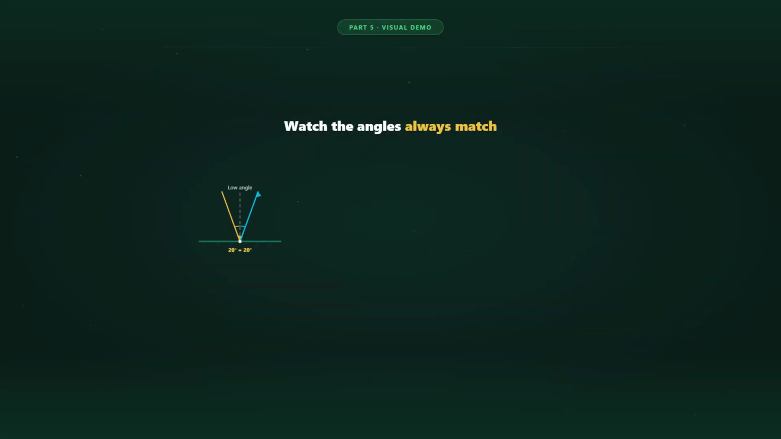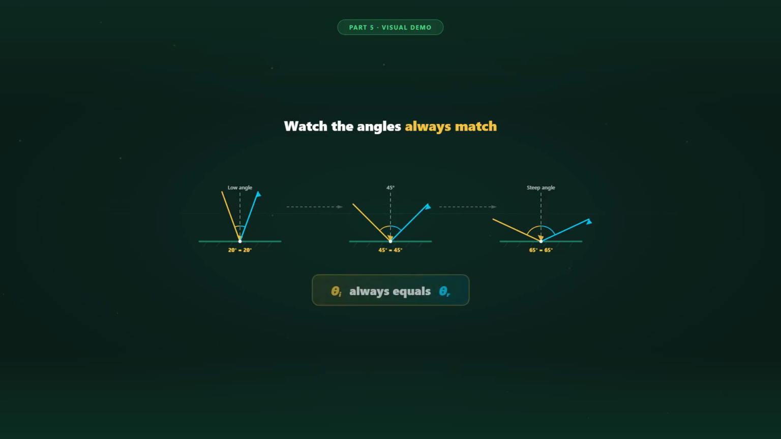Let's see this in action. At 20 degrees, the reflection is 20 degrees. At 45 degrees, exactly 45 degrees back. At 65 degrees, 65 degrees out. No matter what angle you choose, the reflected angle always mirrors it perfectly.